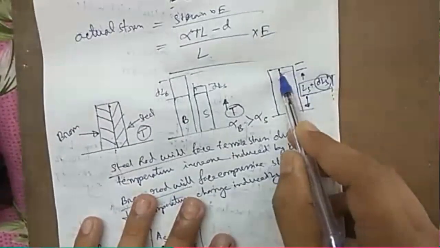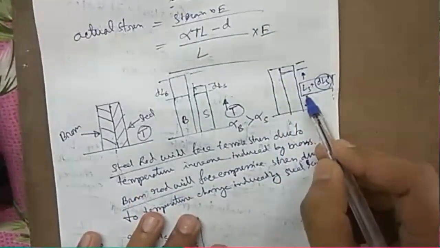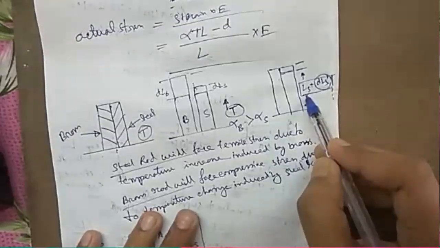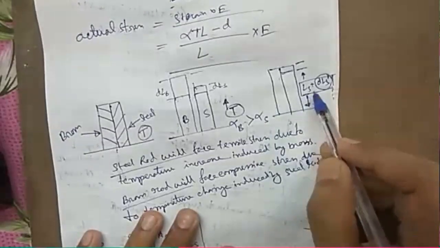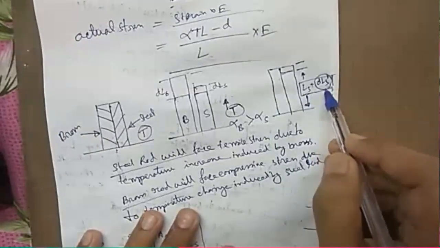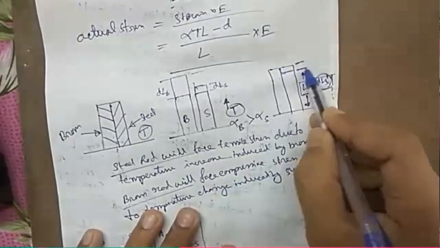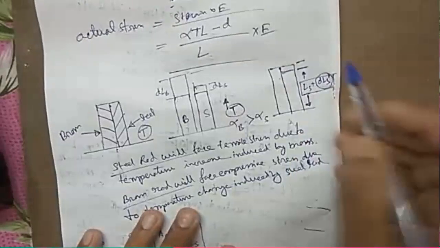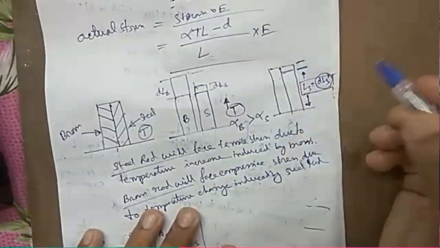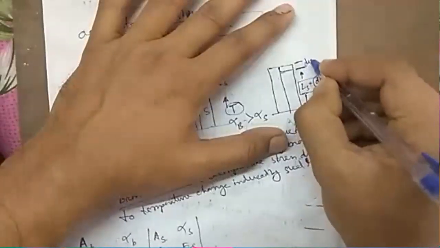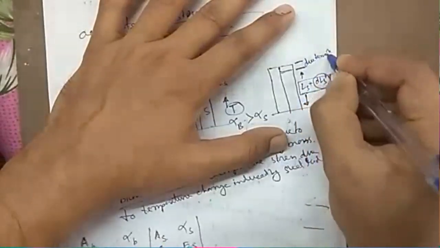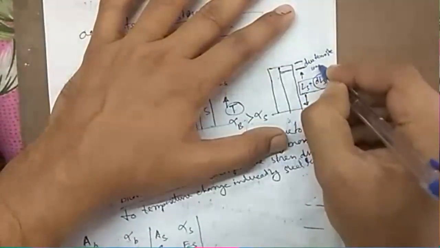So after temperature change the length of steel rod is up to this much. Now this much has been changed due to tensile load induced by brass rod.